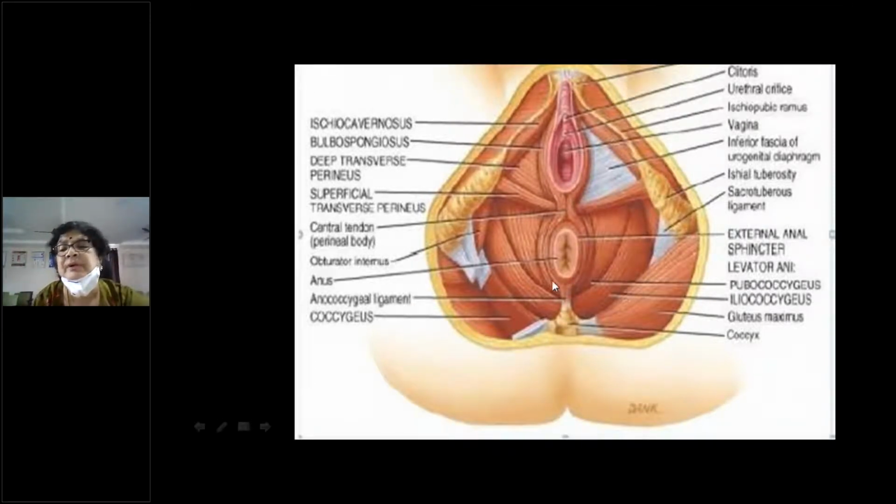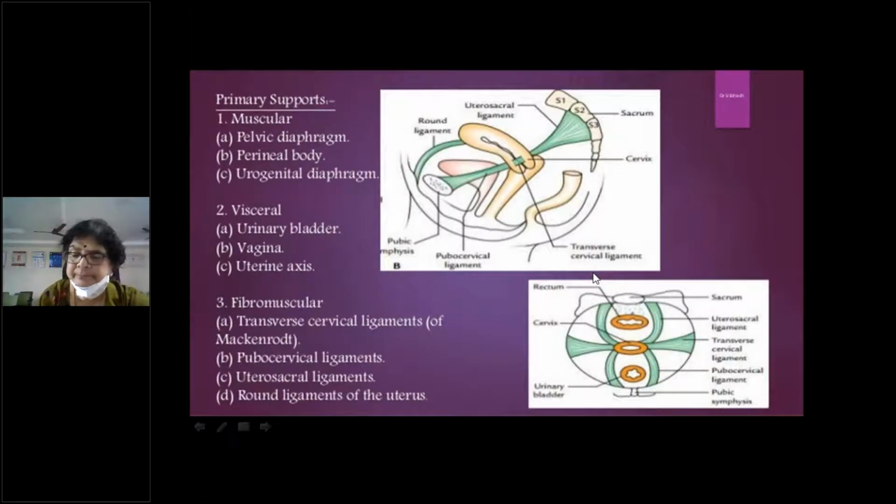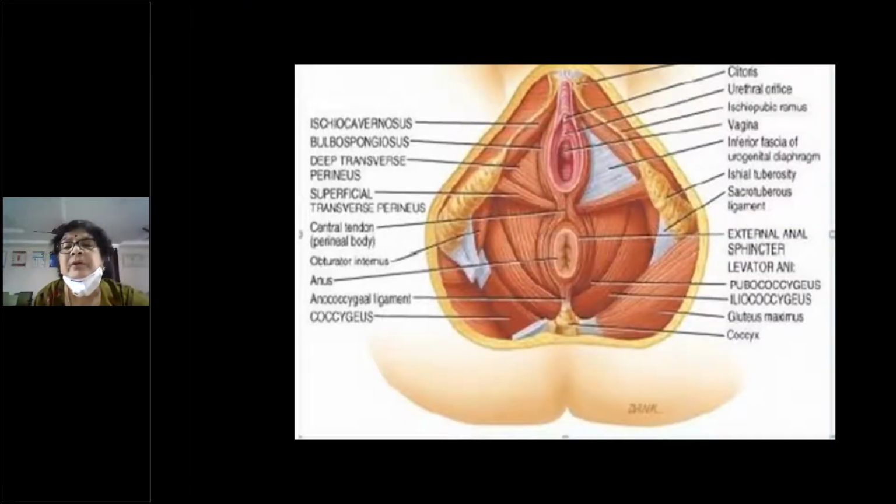So this is the pubococcygeus and this is the iliococcygeus, which will go from the ilium to the coccyx, right? And you also have an ischiococcygeus, which starts from the ischial tuberosities and then gets inserted into the coccyx, right? You look at the arrangement of these fibers, they are fan-shaped structures. So the direction of these muscle fibers is always medial. Can you see? They are always going medially to get inserted into the coccyx.